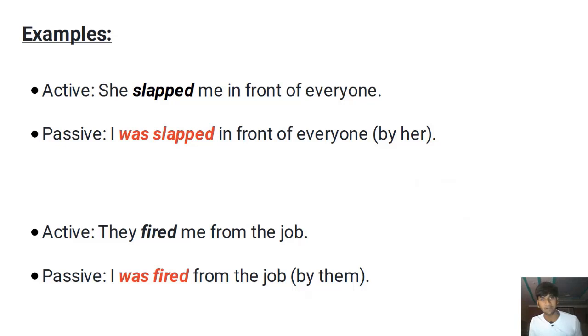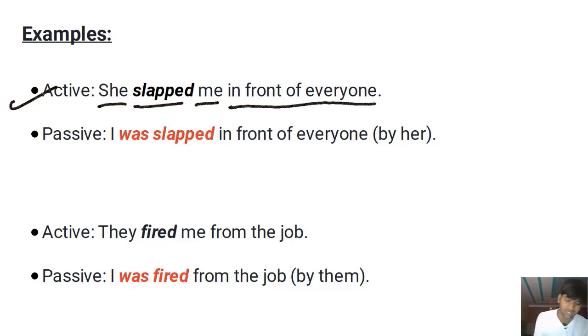Now, let's take some examples and understand this. Active voice: She slapped me in front of everyone. She did something in the past. We do not have the time. We don't know exactly when it happened, but it happened in the past. We can also mention the doer of the action.